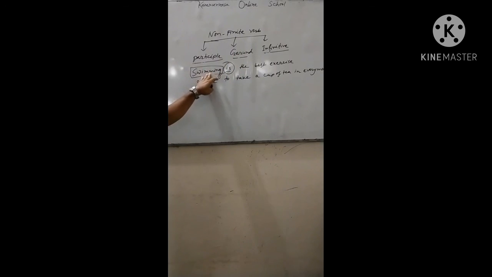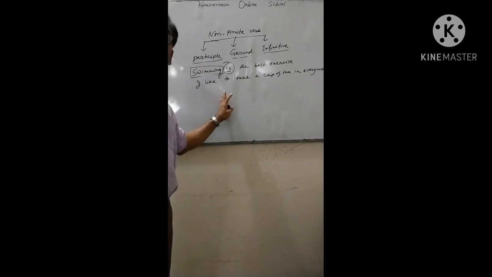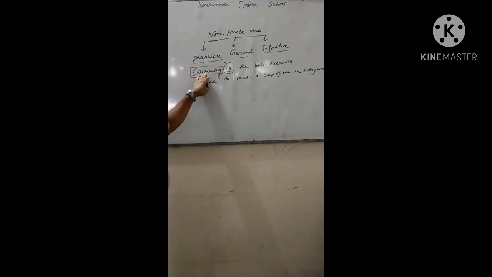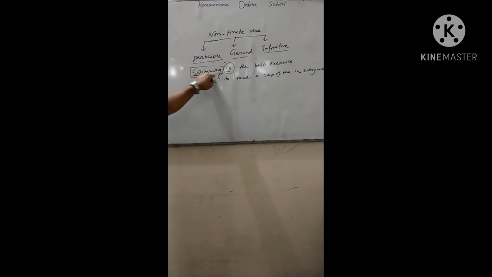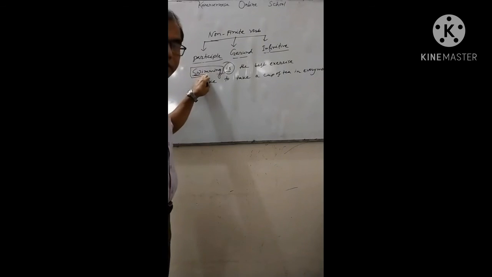I mean, a subject must be a noun. So swimming is a noun and comes from the verb swim, and you are adding ing. So this is the structure of swimming, and of course it is a gerund. This is the subject and its function is actually in grammar. This is a gerund.